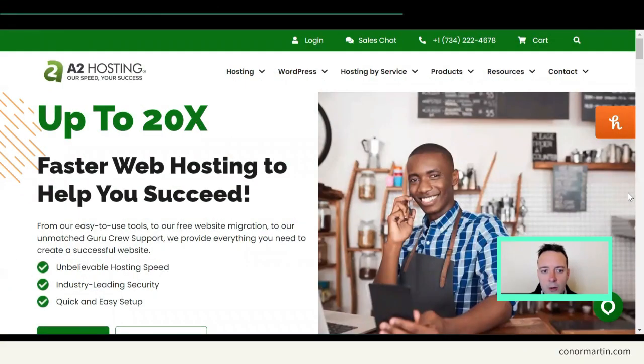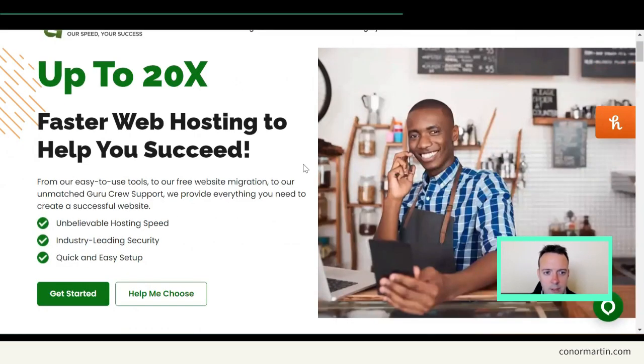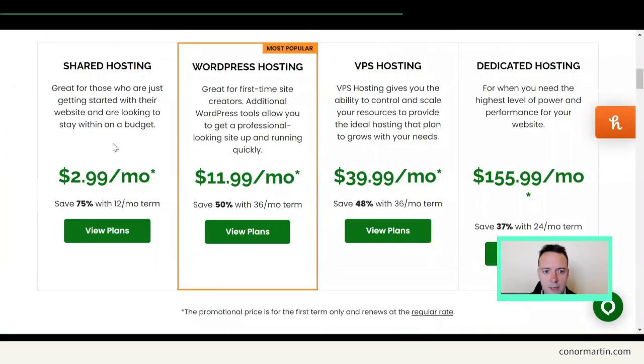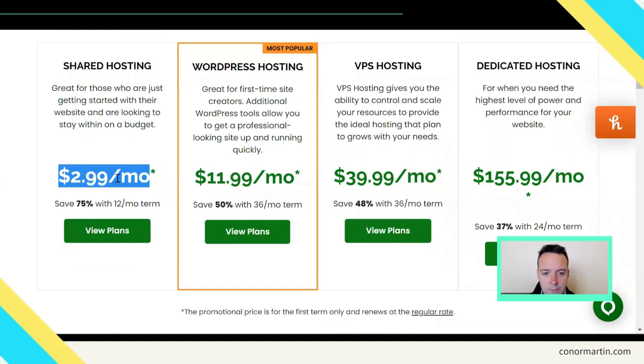So this is A2 Hosting, and the reason I choose this company is because they're very fast, right? The website runs very quickly and they have excellent customer support, and it's really not that expensive. So all of those reasons, I chose A2 Hosting. Okay, if you click down here, you can see their different packages. You can just choose this one for the time being. The price might have changed a little bit, but you can definitely get it for very cheap. So you just choose this shared hosting and it starts at $2.99 per month.